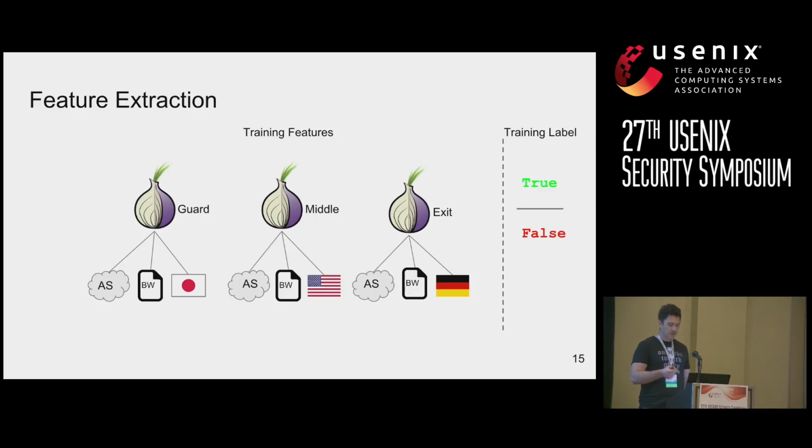For the training label, we take the median of the download times from the training set, and if the download time for this particular example was greater than the median, we would label it as false, meaning slow, and if it was less than the median, we would label it as true. So we come out with a binary classification task.